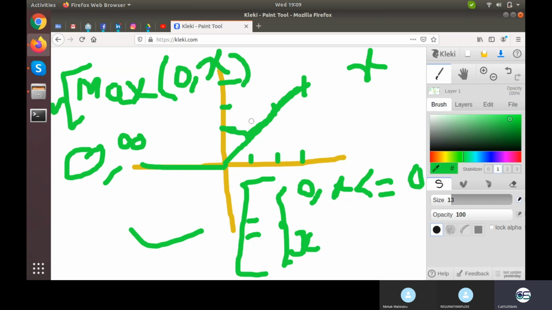What is the full form of ReLU? It is rectified linear unit. What was the linear unit? The linear unit was this line, exactly the same line, even on the negative side. So it is rectified: it took this part to this. So what is the advantage of ReLU? The same advantage as the linear unit. It is comparatively faster than sigmoid or any other.